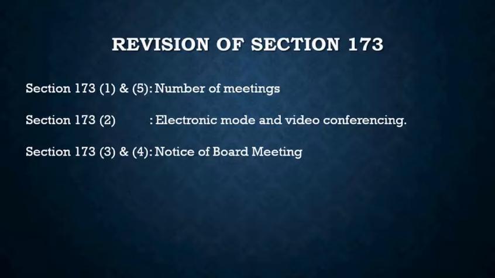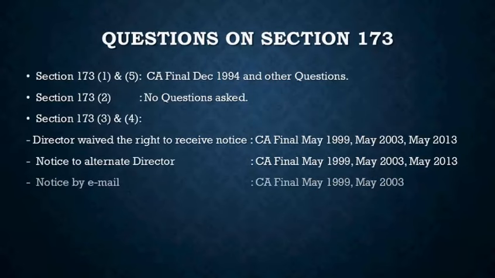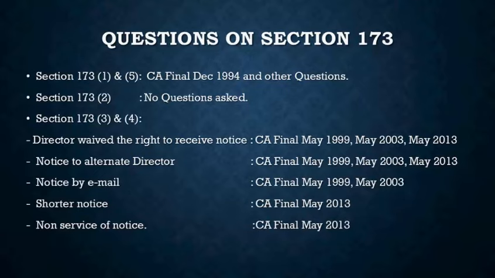So those were the provisions of section 173 in brief that we have discussed, and now we move on to the questions, right? So if you look at the screen, we have too many questions. That doesn't mean that the questions have been appearing in many attempts, but definitely the questions have touched almost all the topics of this section, right? If you look at the screen, you may see that the questions appeared in 1999, 2003, but yeah, you had a question in 2013 as well, and that was an 8-mark question, right?